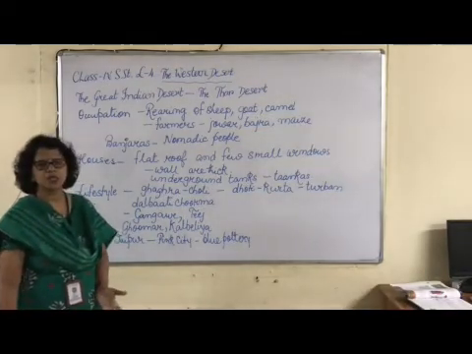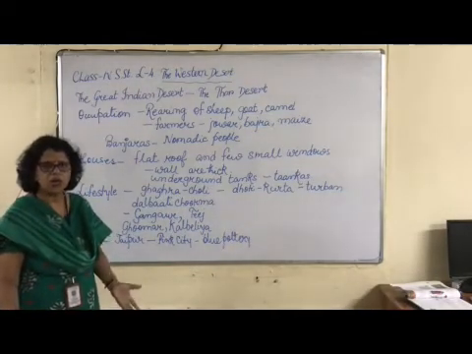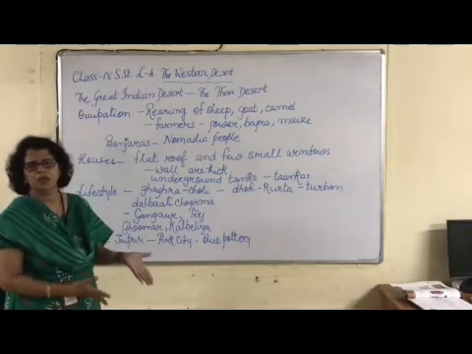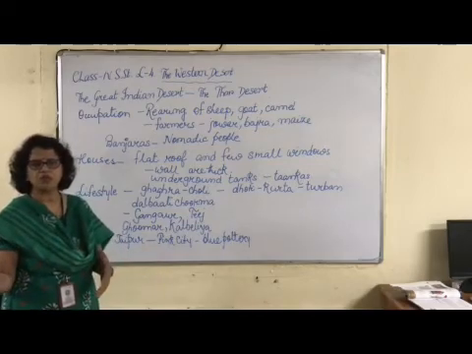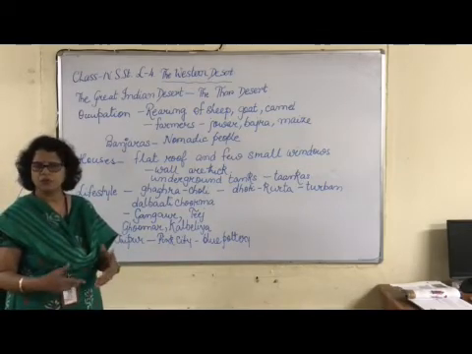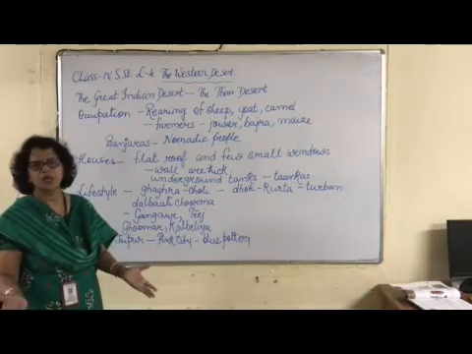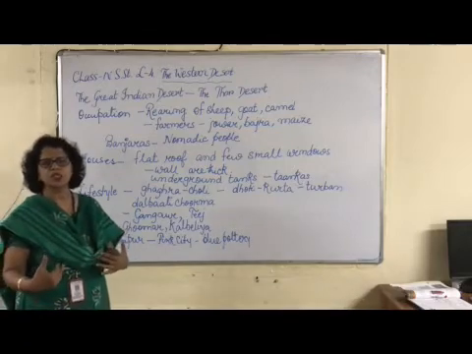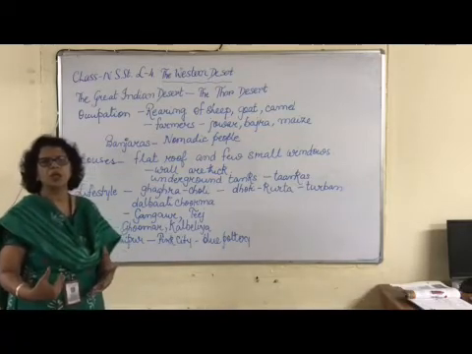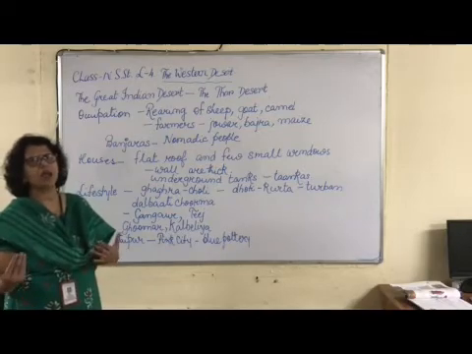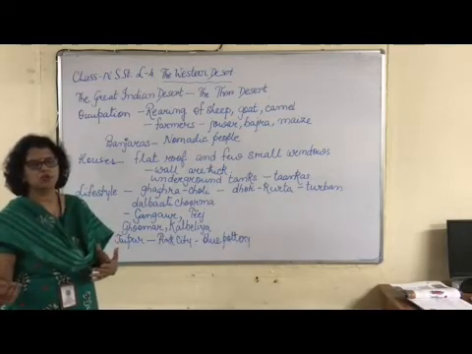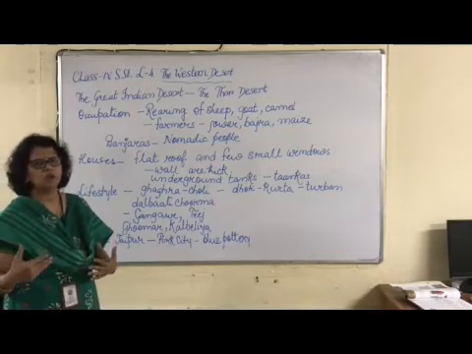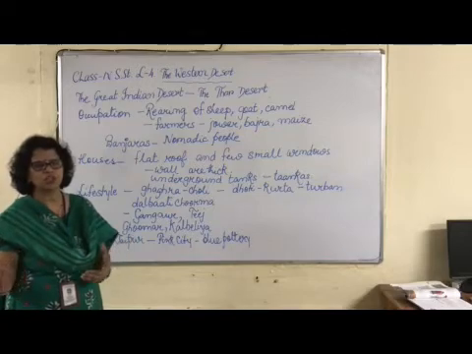The Great Indian Desert, as you all know, is also called the Thar Desert. It is located in Rajasthan. It stretches from the Rann of Kutch to the borders of Haryana. There is flat, loose sand, and you have sand dunes over there. Luni is the most important river there, and the Indira Gandhi Canal is being built to provide people with water. And the camel is called the ship of the desert.